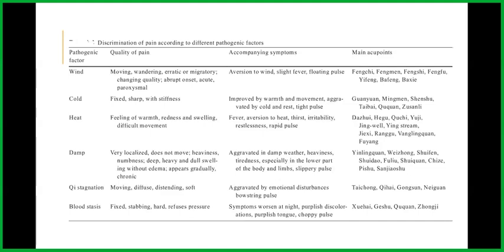When there's qi stagnation, the pain will be moving, diffuse, distending, and soft. The symptoms will be aggravated by emotional disturbances, and bowstring pulse. When there's blood stasis, the pain will be fixed, stabbing, hard, and refuses pressure. The symptoms will be worse at night. There will be purplish discolorations, purplish tongue, and choppy pulse.